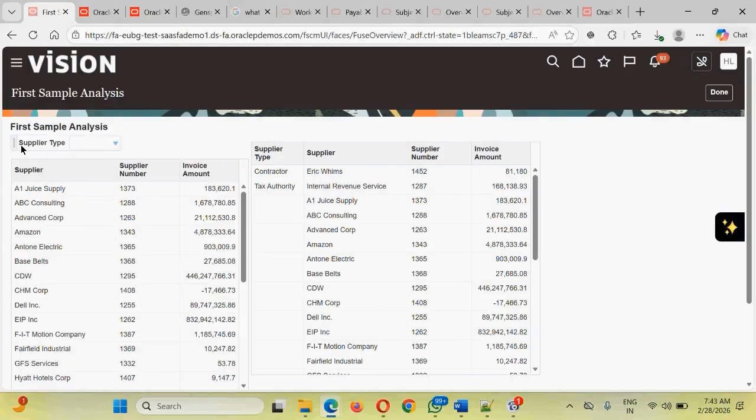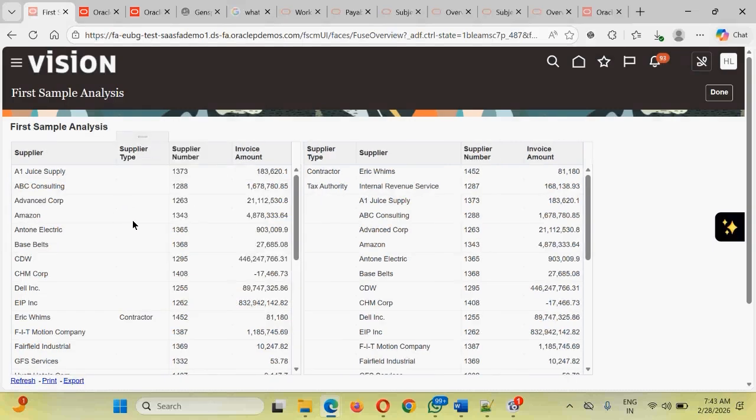Okay, you guys don't want this supplier to be there. You again want to pull this back into your table. Select this and drag and drop into the table. It will be pulled back into the table also. So this is the beauty. Dynamically you can play around to display the data and do the analysis as per your choice.